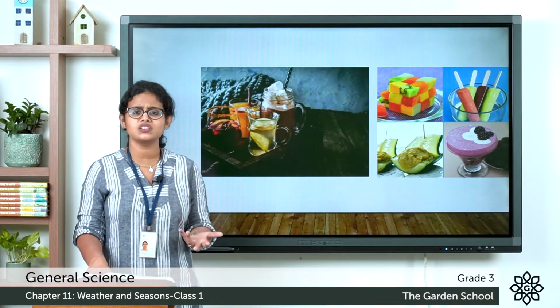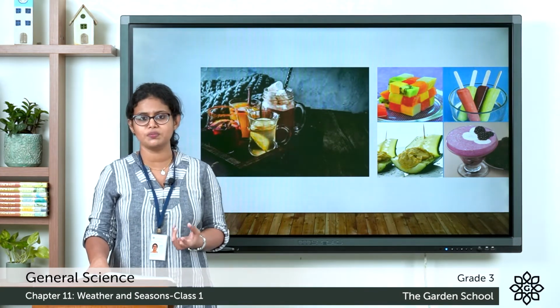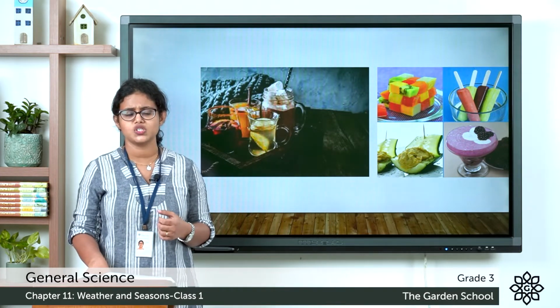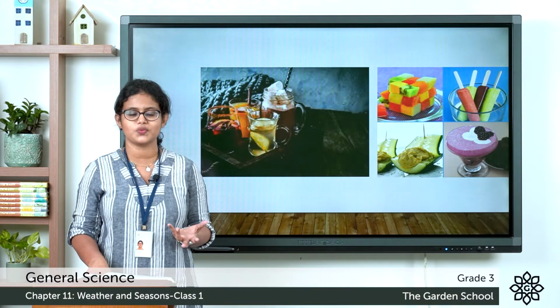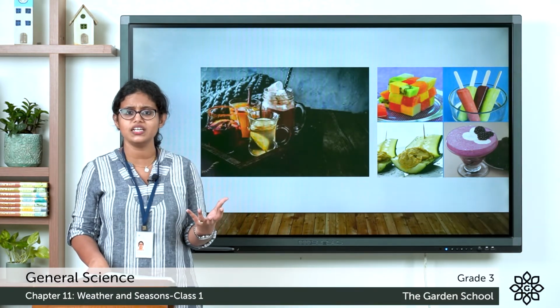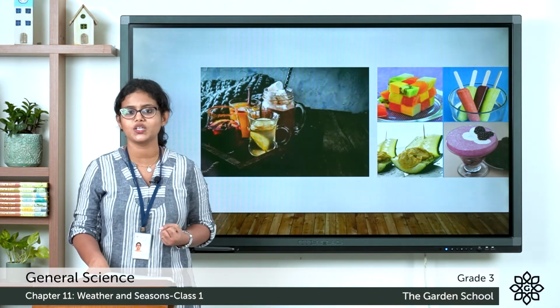Then what about the summer season? How does summer affect human beings? We know that summer is very hot. So during this season, we all love to wear cotton clothes. Why? To keep our body cool. It is very hot outside, and to keep our body cool, we all love to wear cotton clothes.